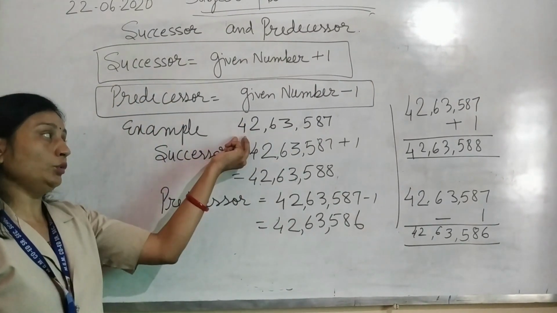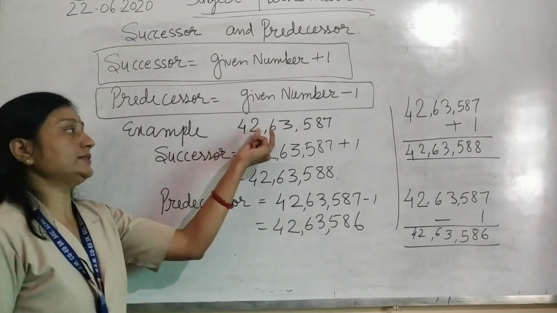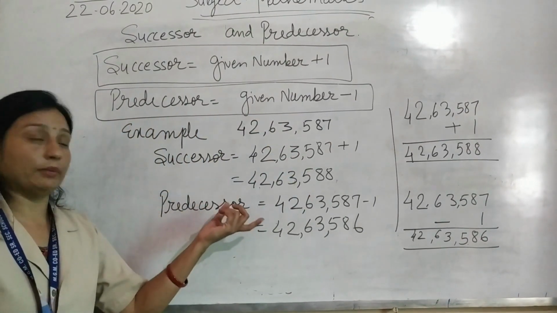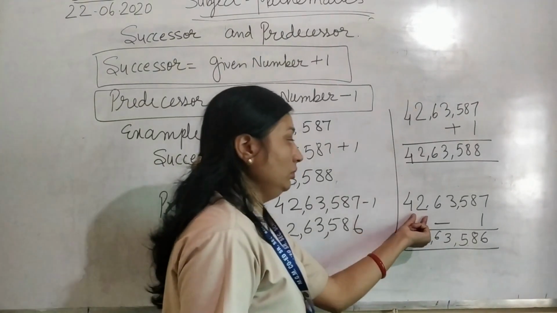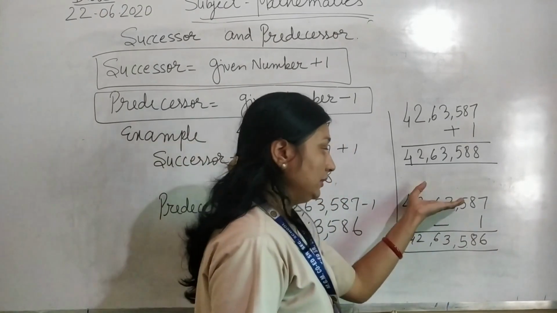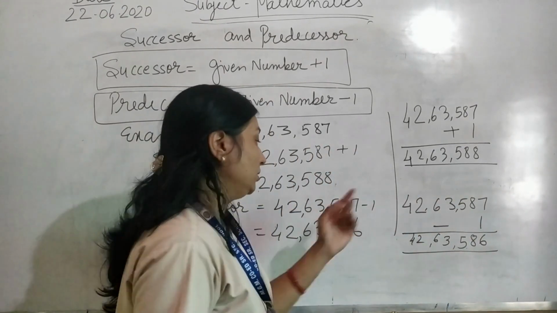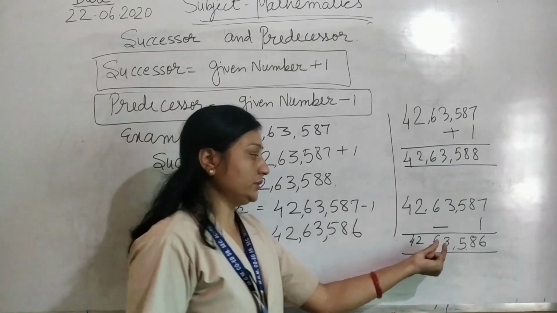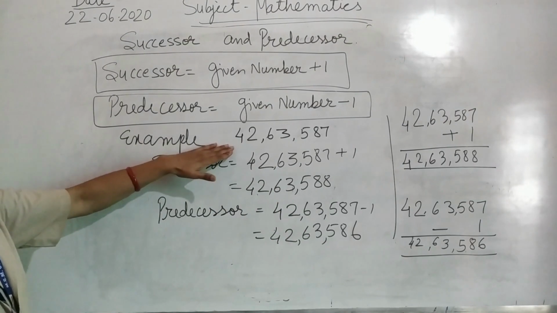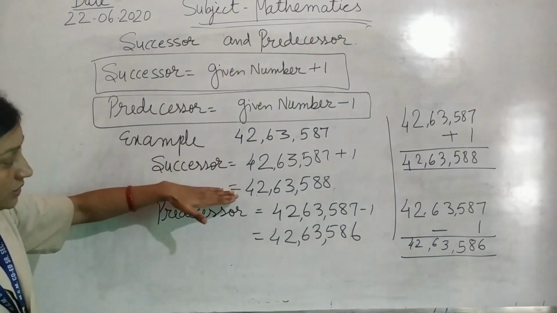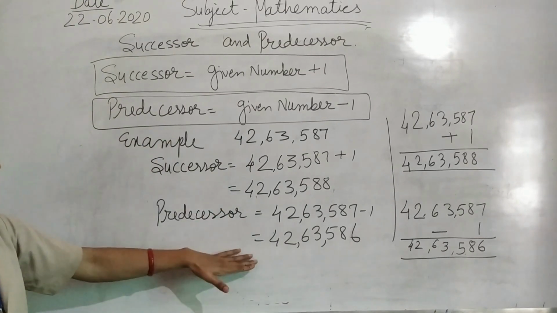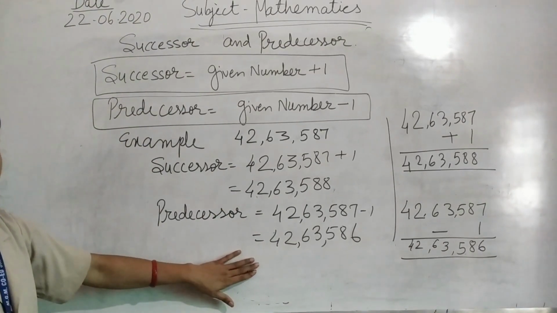So 42,63,586. You subtract 1: the ones value 7 minus 1 is 6. Leave the rest of the number as it is. So 42,63,586. So for any given number, the successor is the after number and the predecessor is the before number.